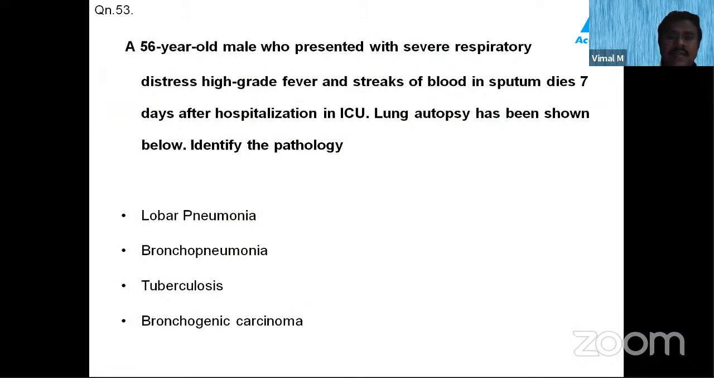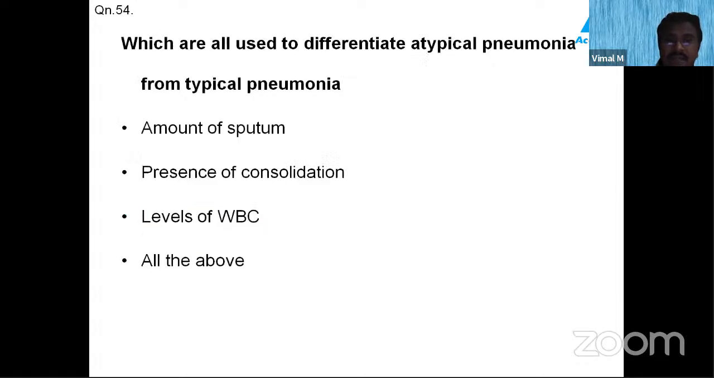Now let us see this question. A 56-year-old male presented with severe respiratory distress and high-grade fever. When a person presents with respiratory distress and a high-grade fever with sputum, you have to think of lobar pneumonia, where there is a continuous involvement. Which of the following are used to differentiate atypical pneumonia from typical pneumonia? It is all of the above.